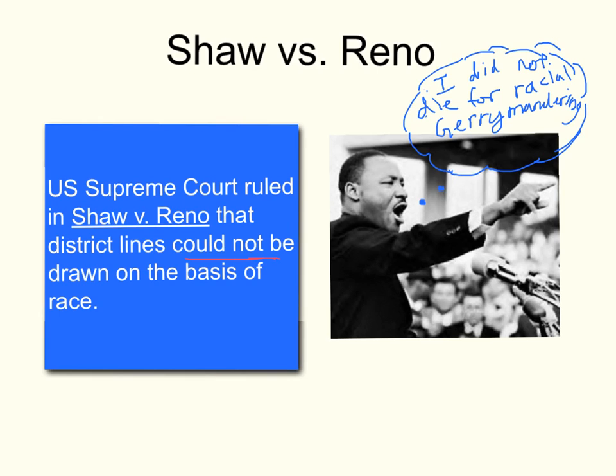However, one of the districts was really oddly shaped, so people challenged the constitutionality of the unusually shaped district. Residents argued that the purpose of the district was for North Carolina to secure a black representative in the congressional seat. Later on, this case established that district lines could no longer be drawn on the basis of race.